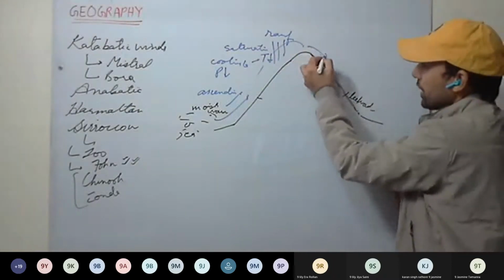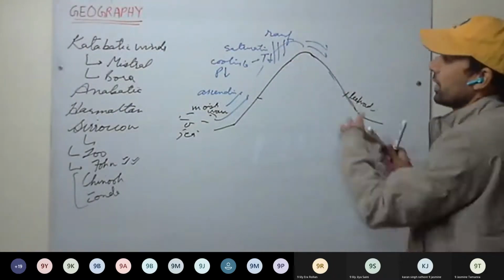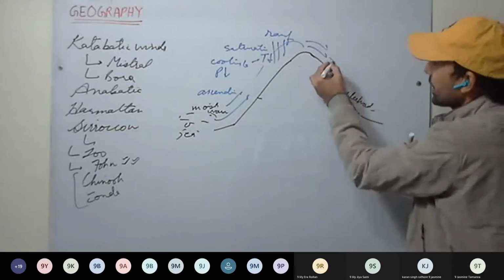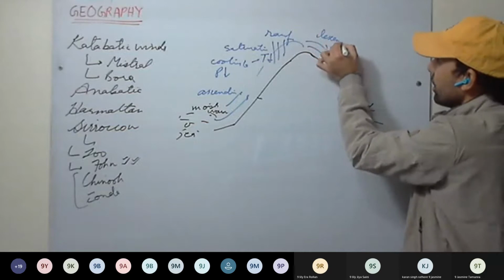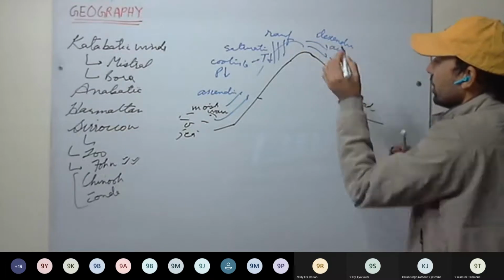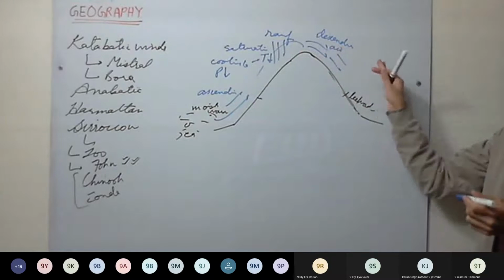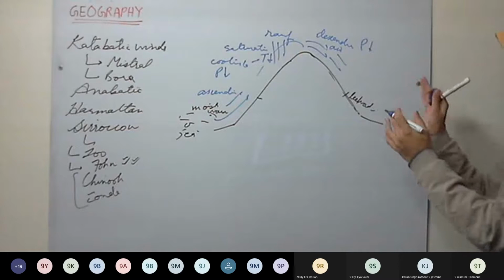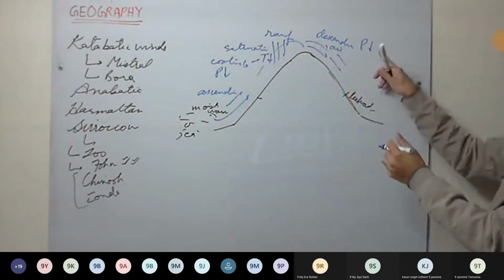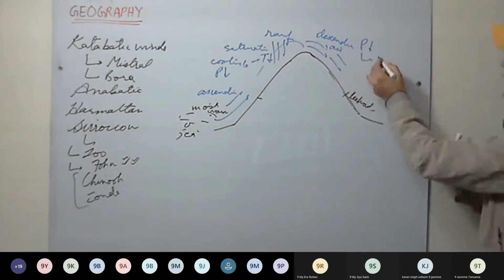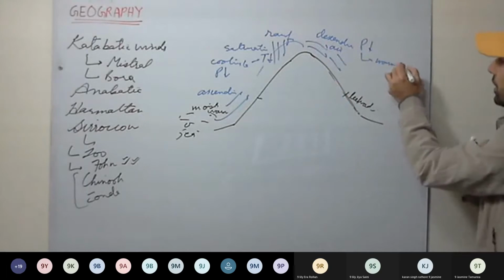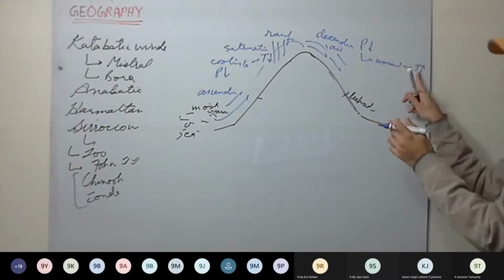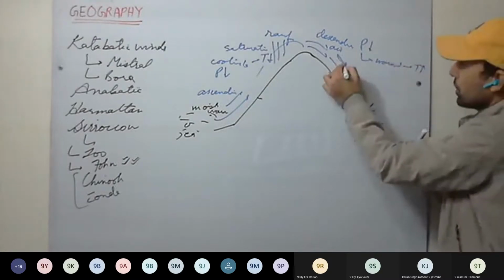Okay, now see what happens on the other side. Here, rainfall has taken place. It has lost most of the moisture here. Now this will be descending air. So as air descends, what happens? Pressure will increase. Compression of air will take place. As air descends, compression takes place, pressure increases. Pressure increases, air will get warmed, and temperature increases. As pressure increases, as you compress the air, temperature increases. So air is getting warmed.